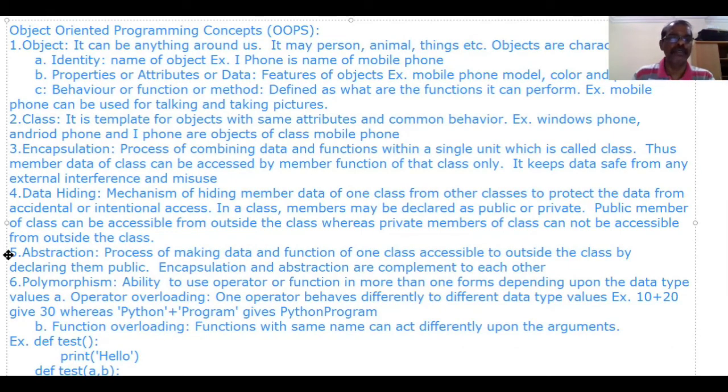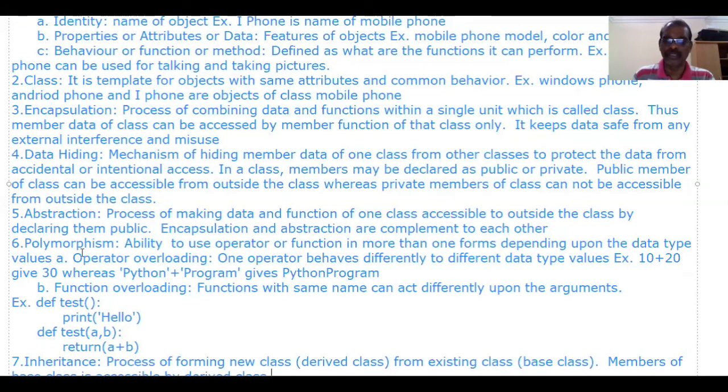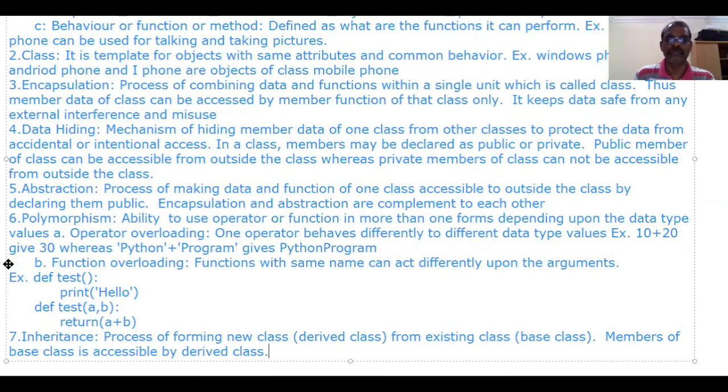That means how to create a class in Python, how we can create an object for the class, how the variables and functions, that is data and functions, are encapsulated within a class, how we can declare private members as well as public members, how we can access private members within a class, how we can access public members outside the class, how abstraction is possible by making a variable public so it is accessible outside the class, how to declare polymorphism, operator overloading, function overloading, and then how to create a new derived class from the existing base class. That we will study in the coming lessons.